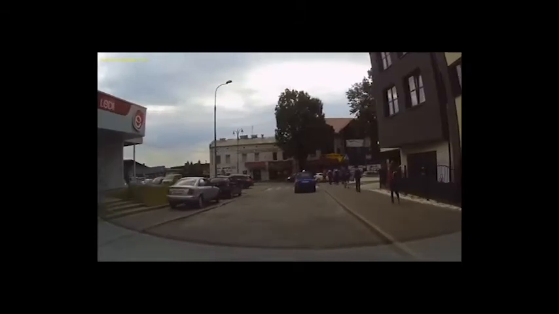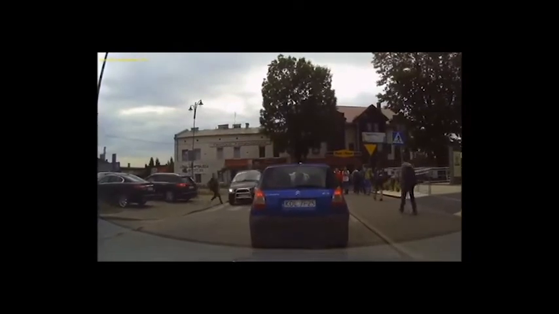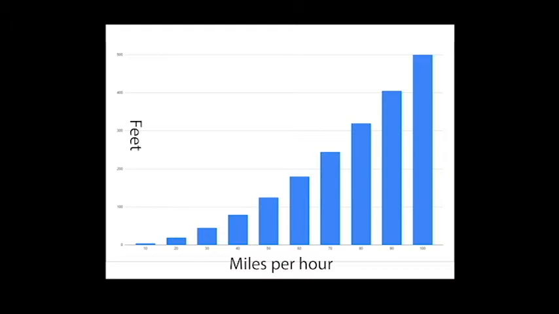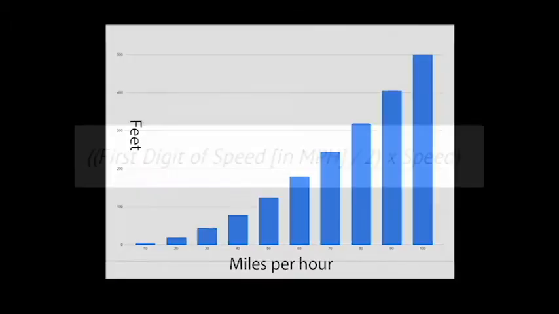This is what happens when drivers don't calculate their braking distances. The driver tried to stop right before the person and just ran them over because they didn't account for braking distance. Braking distance is the distance traveled until you come to a complete stop after the brakes have been applied to a moving vehicle. The distance increases exponentially, and here are some examples of braking distances of certain speeds and how you'd calculate them.